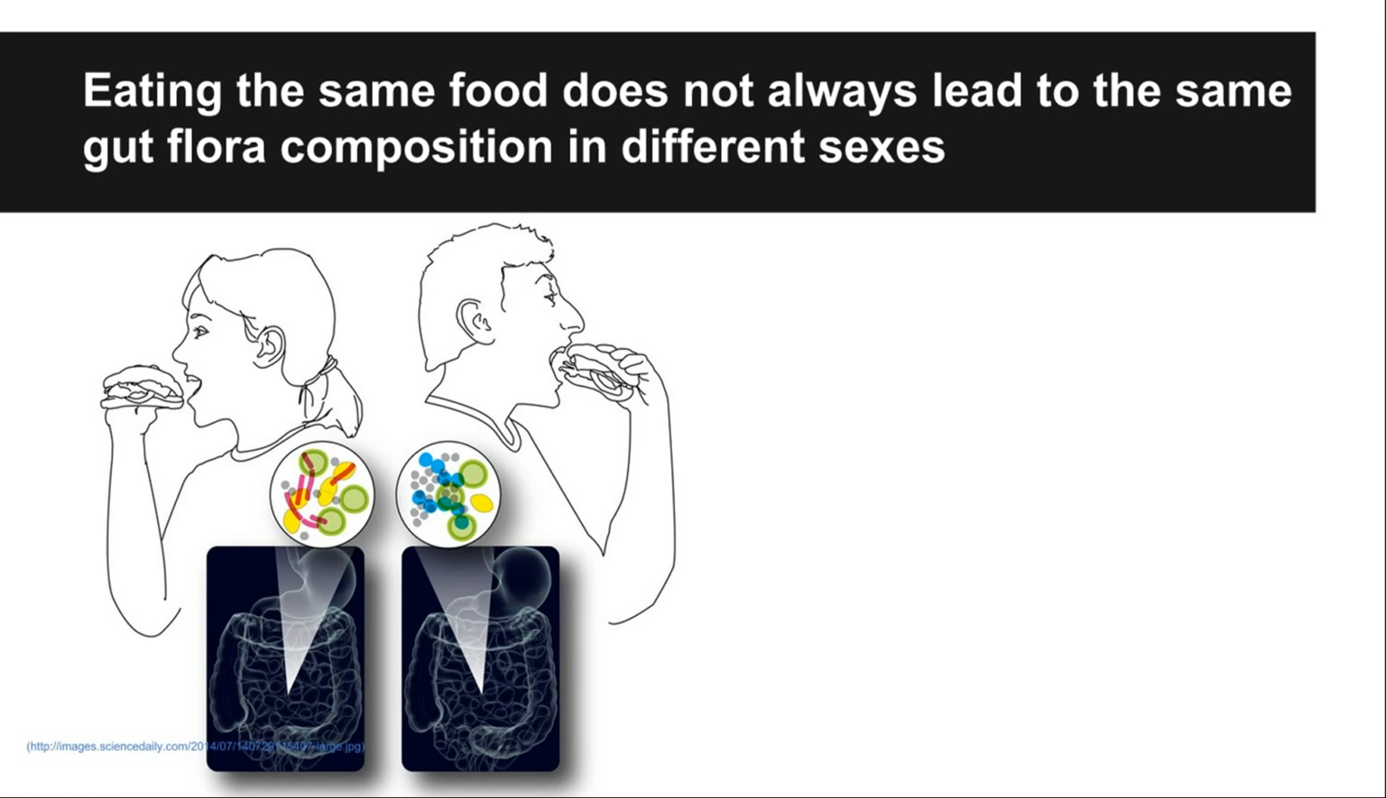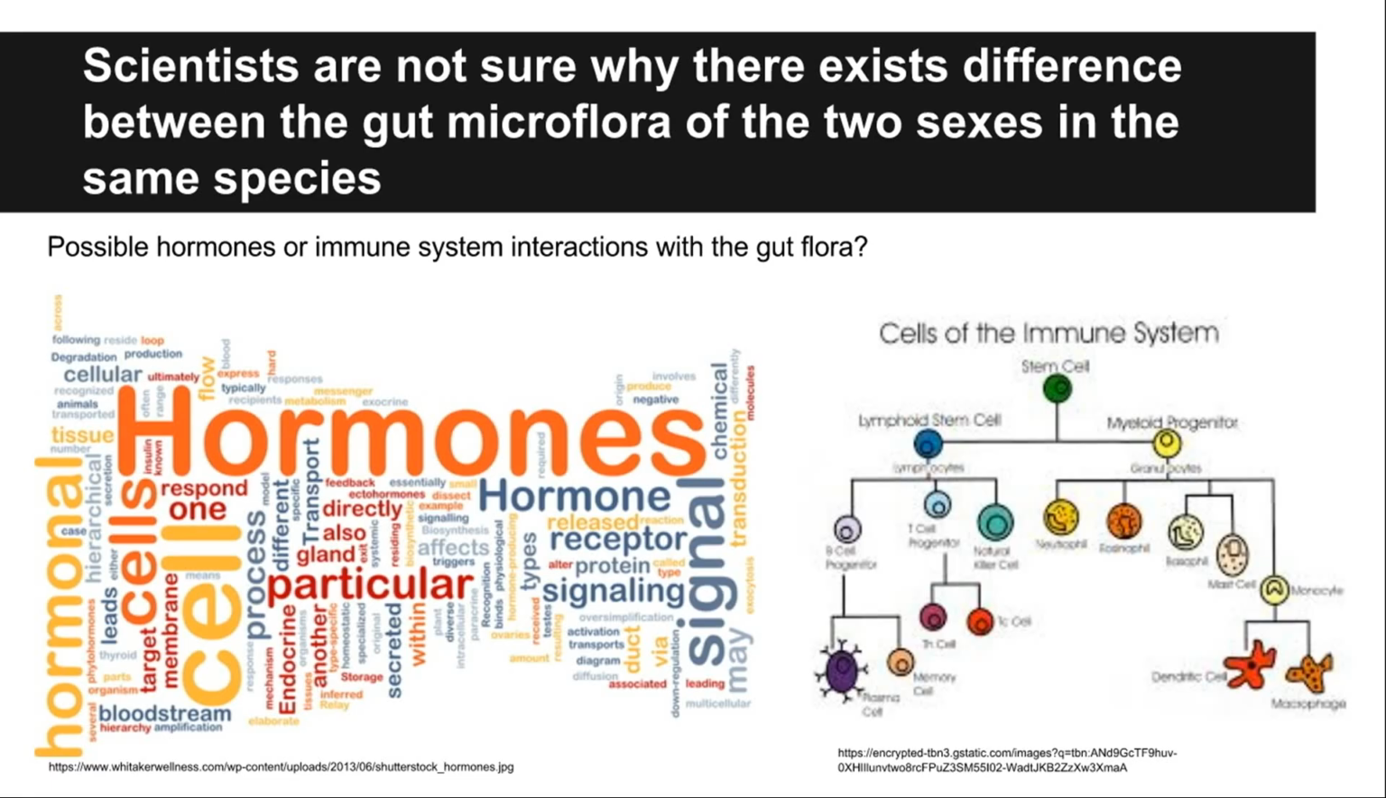The reasons why there exist differences in gut flora between hosts of different sexes in the same species are not entirely known, but scientists are currently looking at hypotheses that might explain this phenomenon, such as interactions between hormones or the immune system with the gut microflora.